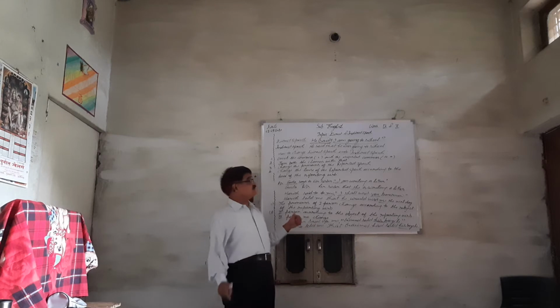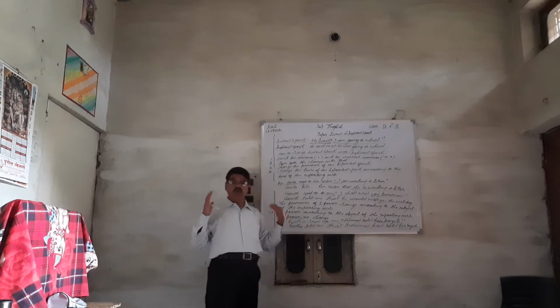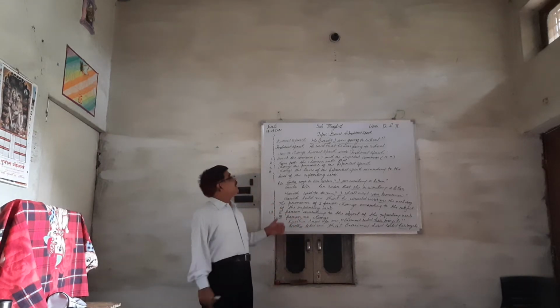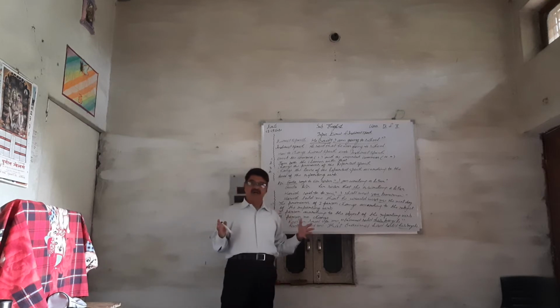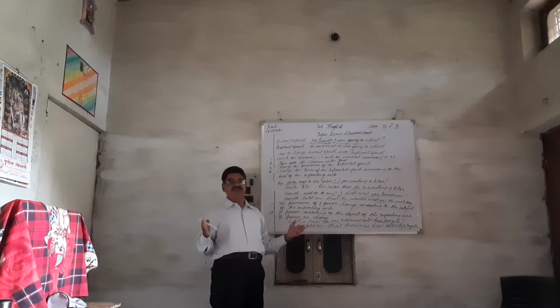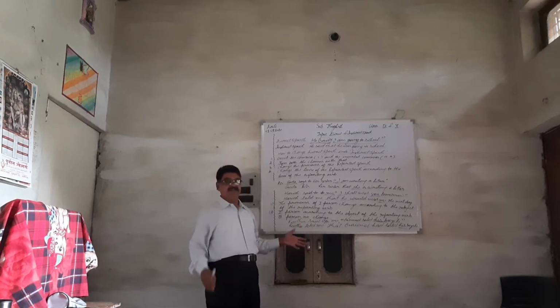Okay? And now we are to learn how to convert direct speech into indirect.